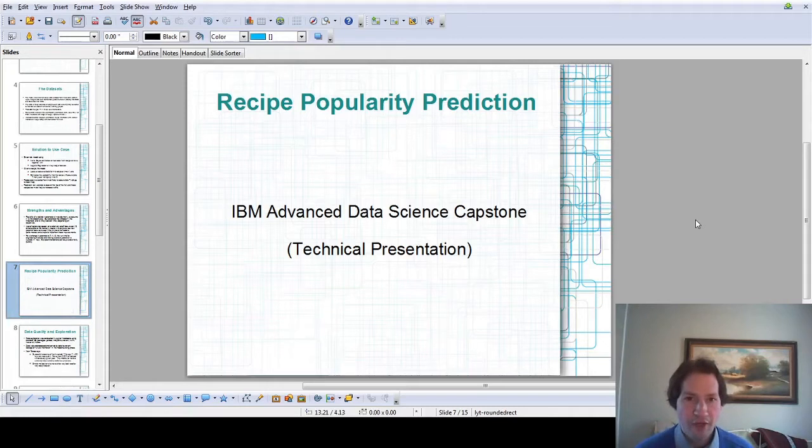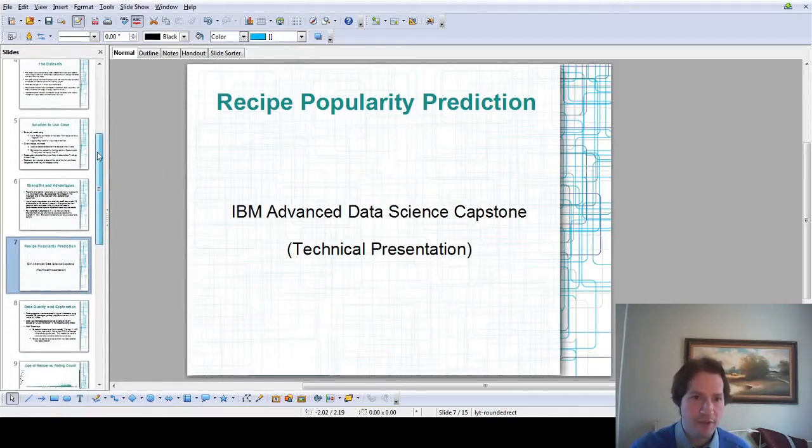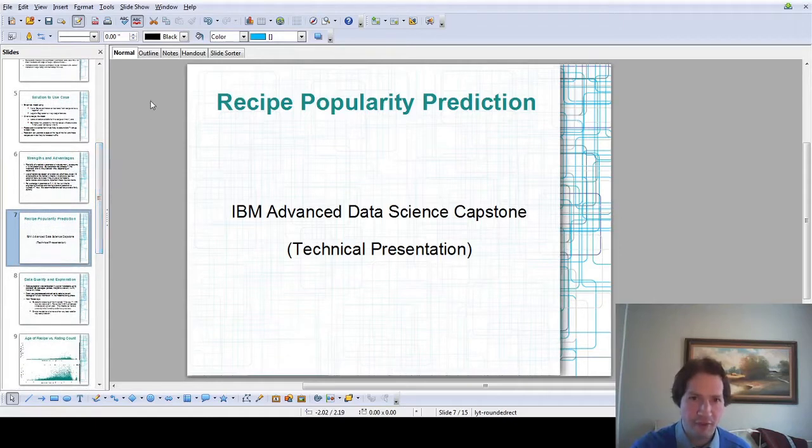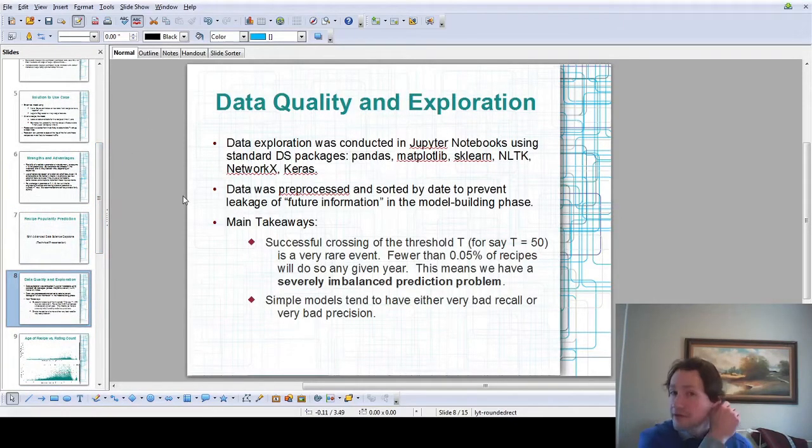At this point, we'll move on to a more technical presentation. I'll talk about some of the details of the architecture and the decisions that went into the model. So first I should talk about data quality and exploration. The data exploration was conducted in Jupyter Notebooks using the standard data science packages available in Python. I should talk about the main things that I focused on in my data exploration and data cleansing.